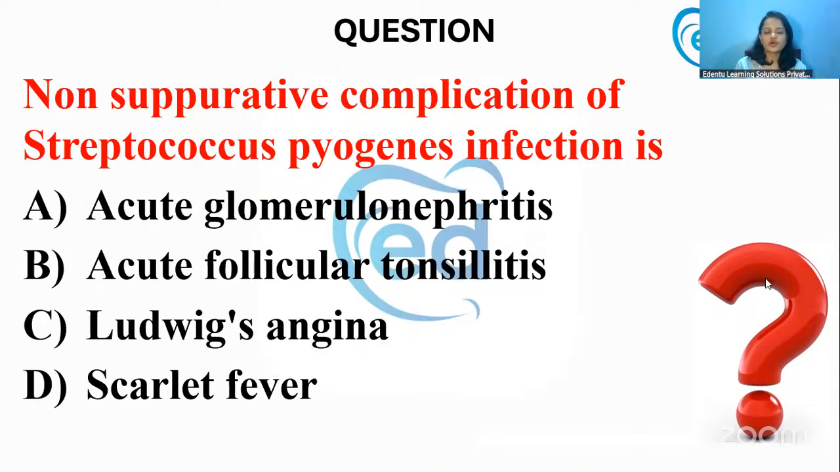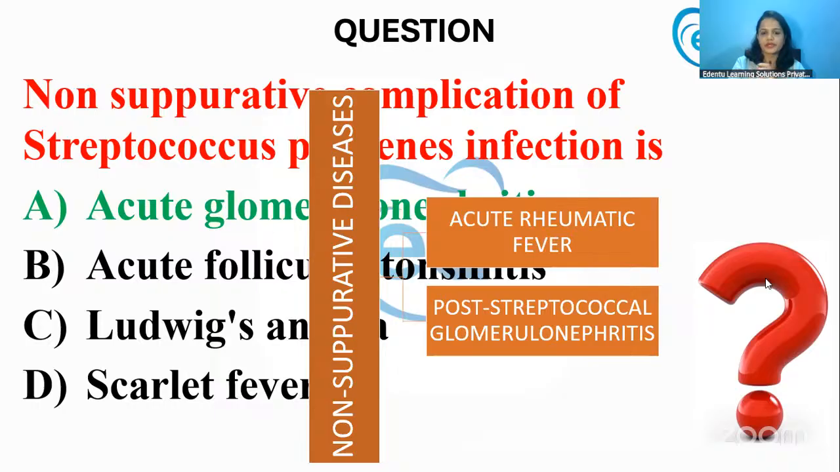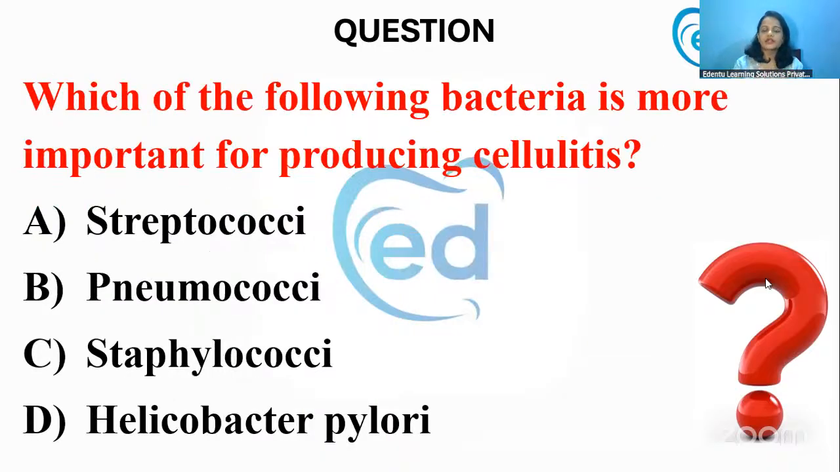Now, next question. The non-suppurative complication of Streptococcus pyogenes infection is? We had seen there are just two non-suppurative complications of Strep pyogenes. One is acute rheumatic fever and the other one is post-streptococcal glomerulonephritis.